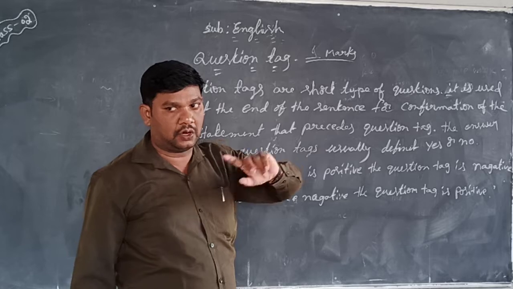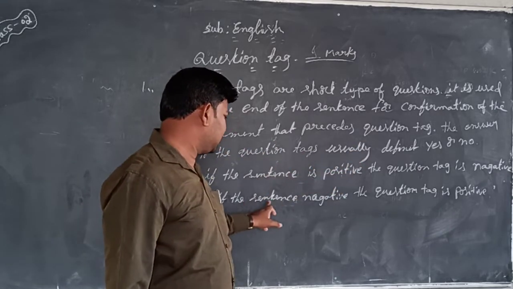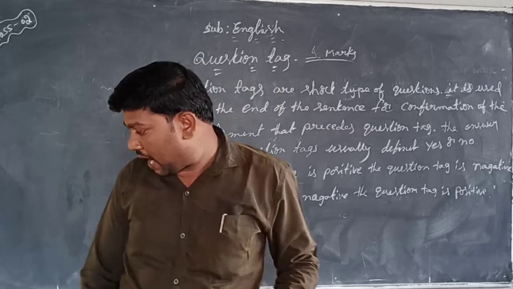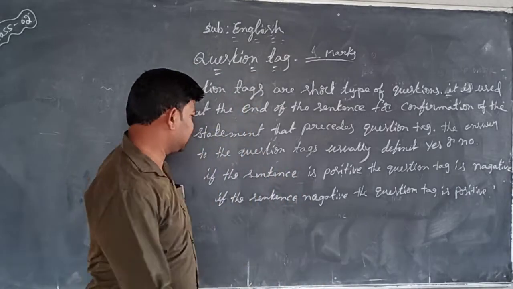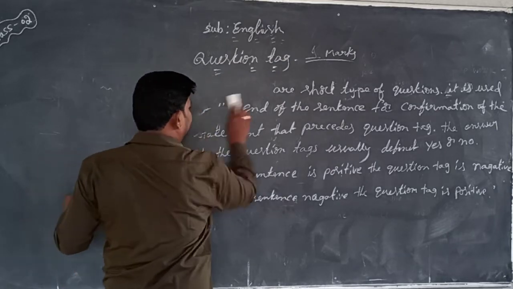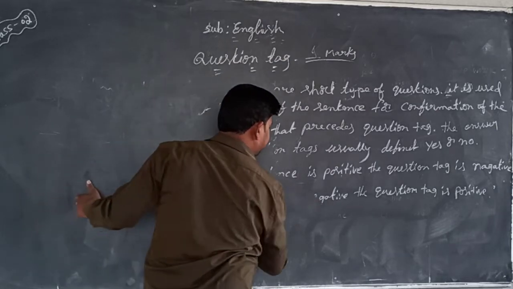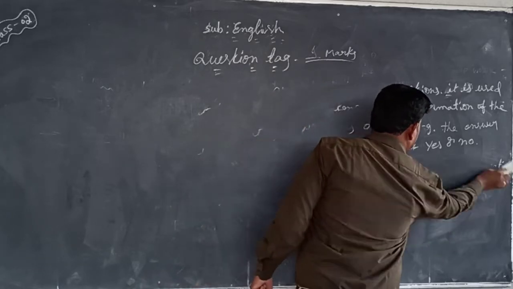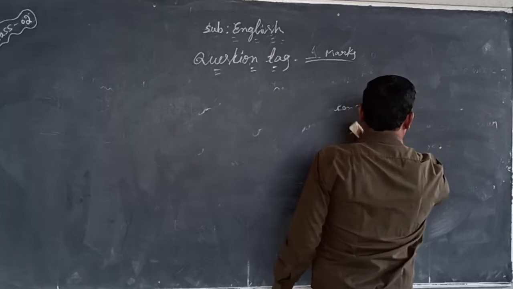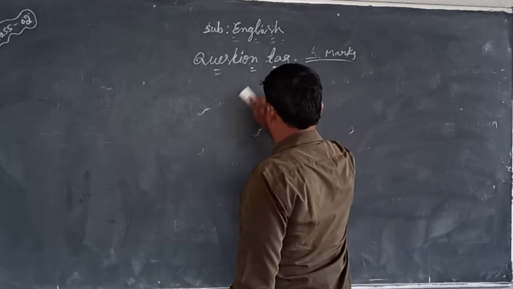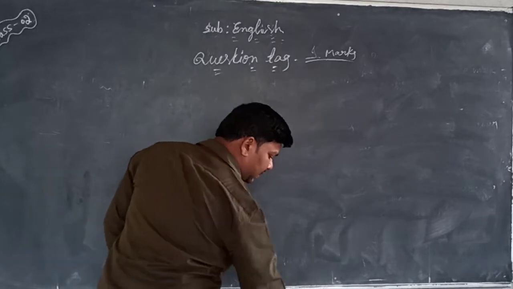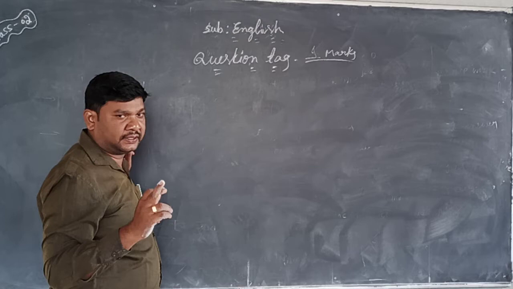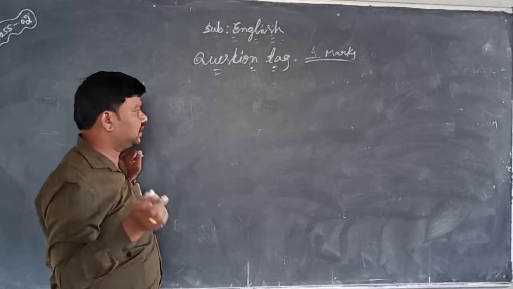If the statement is negative, the question tag is positive. Now I write the question tag structure.